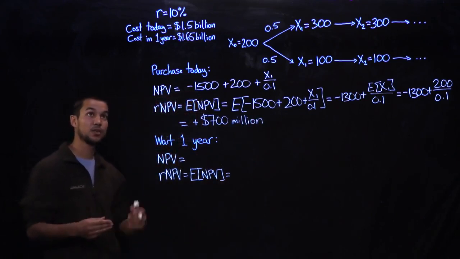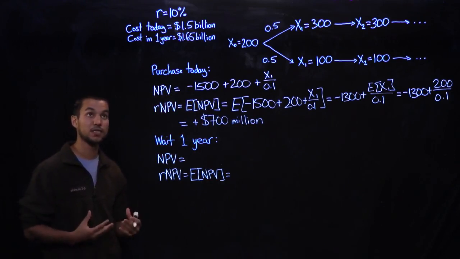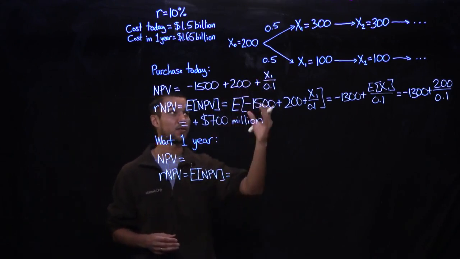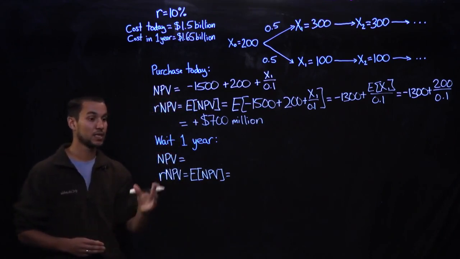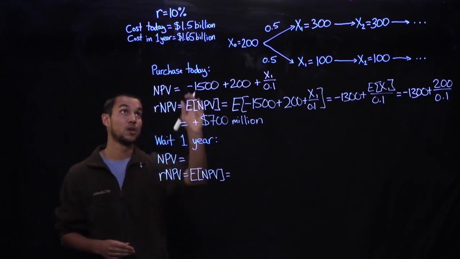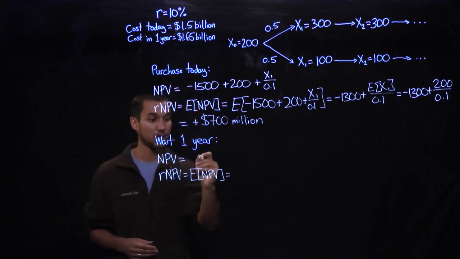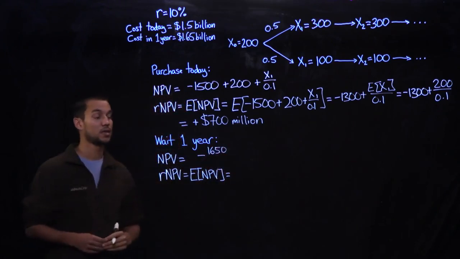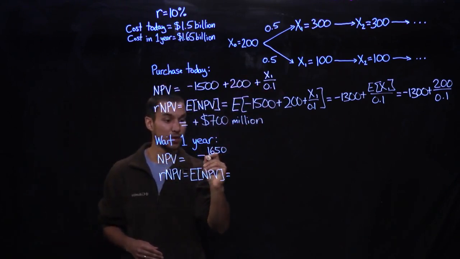So that's in the case where they purchase these manufacturing facilities today. But let's see what the value is of the decision to wait 1 year and let this pricing legislation be resolved before deciding whether or not to invest in these new facilities. In this case, the NPV of going ahead with the project is going to be equal to, well, we're going to have an upfront cost of $1.65 billion. So minus 1650. But notice that this upfront cost is going to occur 1 year from today. So we have to discount it 1 year.